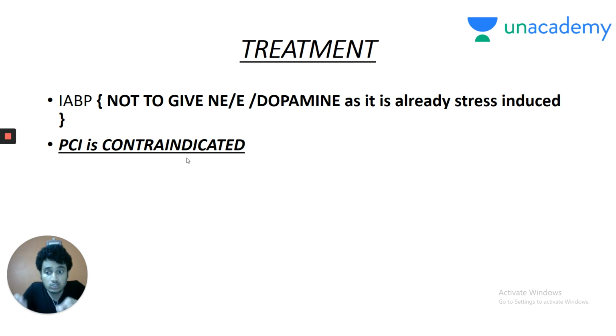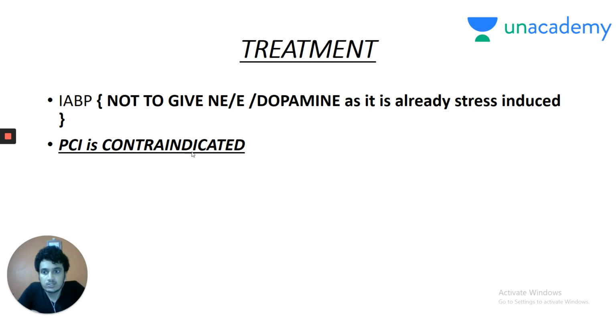So history is very important in medicine, my dear friend. So emotional trauma and history, stress-induced cardiomyopathy, dopamine, norepinephrine, epinephrine are a big contraindication. Intra-aortic balloon pump and supportive management are only done. And Takotsubo cardiomyopathy carries good prognosis.